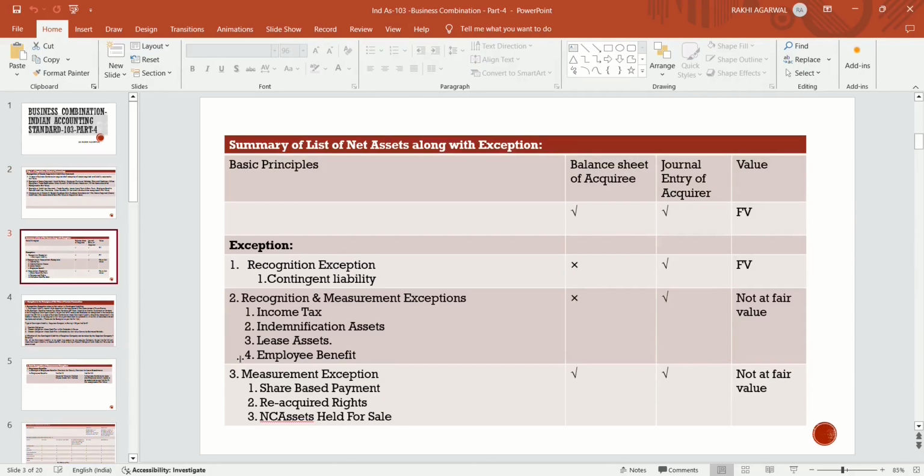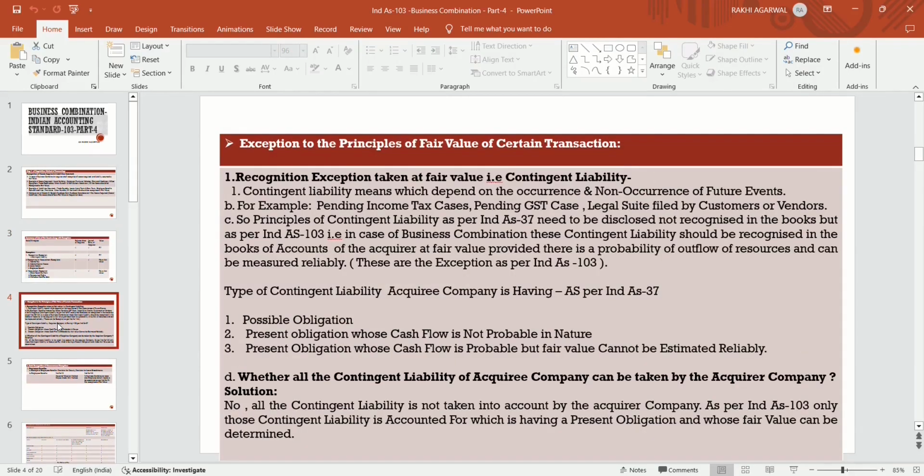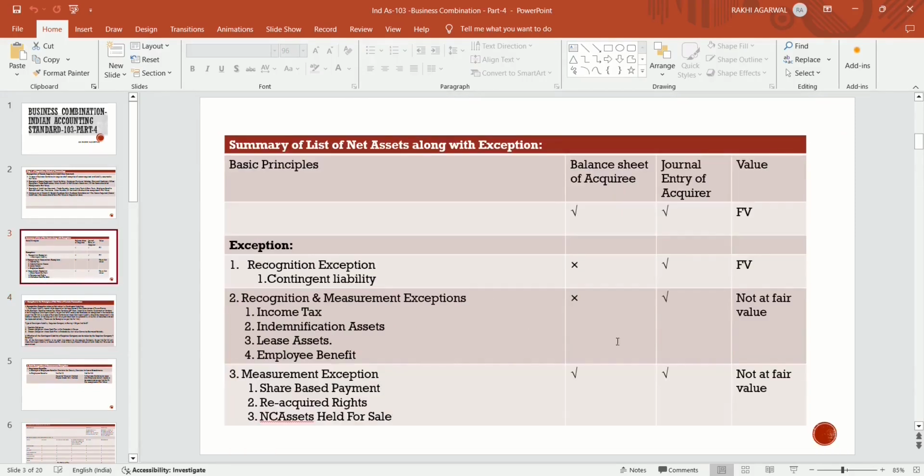Now we are going to discuss the exceptions to the assets and net assets. There are some exceptions to the principle of fair value for certain transactions. There are 7-8 exceptions which we are going to discuss. Firstly, we will discuss the summary list of net assets along with the exceptions. There are 3 ways we will discuss the exceptions: the recognition exceptions, then the recognition and measurement exceptions, then the measurement exceptions. Means there are some principles which we are going to discuss.